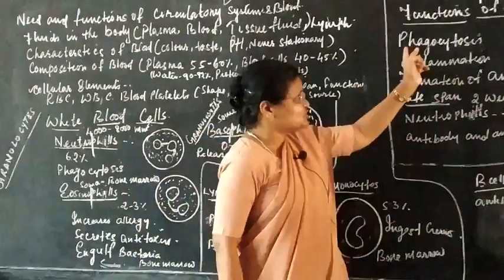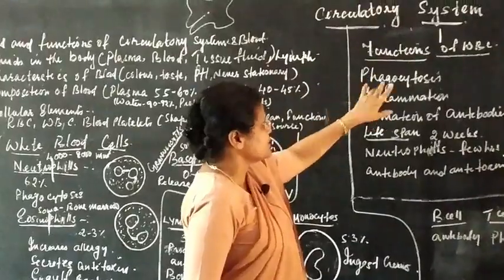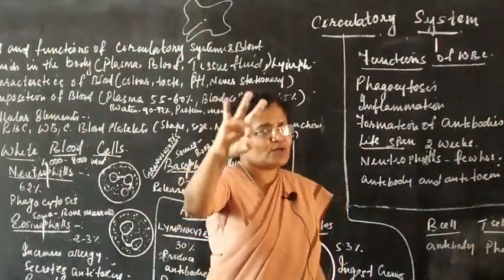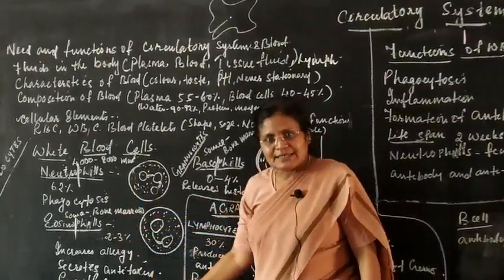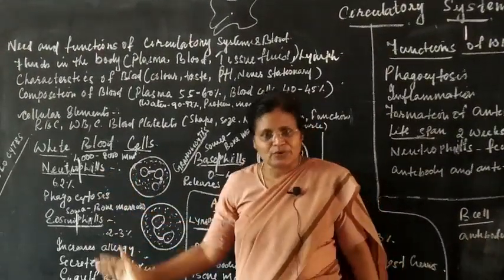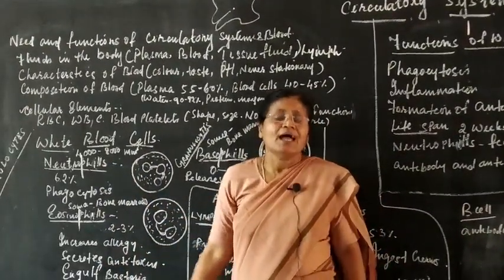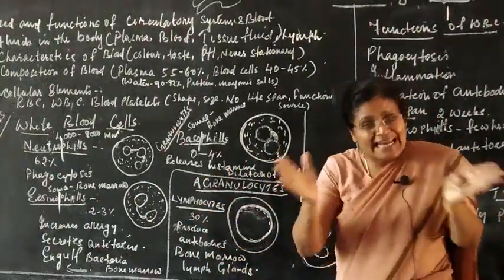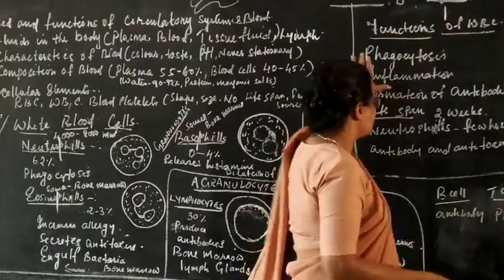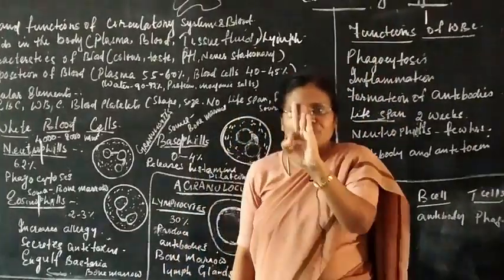Now let me tell you in general about the functions. It has three main functions. Already I have told you. Throughout we have seen here that it increases allergy, does phagocytosis, and produces antibody. Okay, and you have the histamine which helps in the inflammation or dilating the blood vessels. Now to sum up here, the WBC has got three main functions.